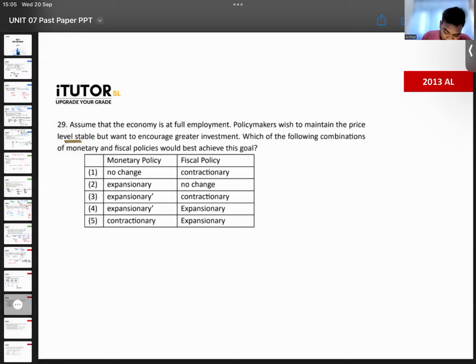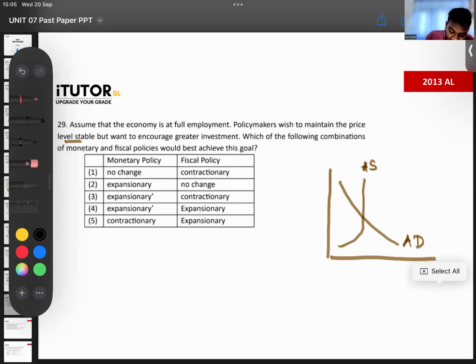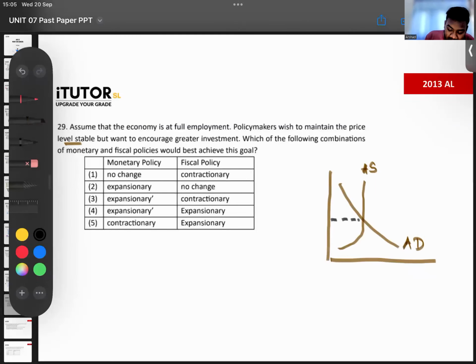Now, see, we'll draw the economy and see, right? So there is aggregate demand. This is the AD curve. This is the AS curve, aggregate supply. So the economy currently is at full employment. And let's say, for example, the prices are at 100. Remember, this axis is price level. This axis is the real GDP. So economy is at full employment.